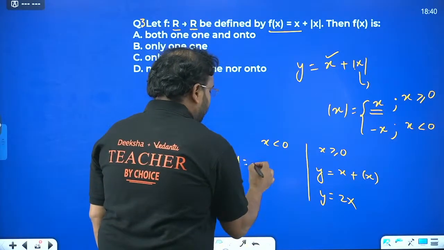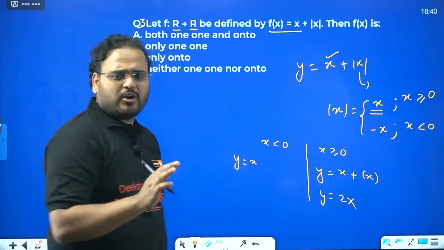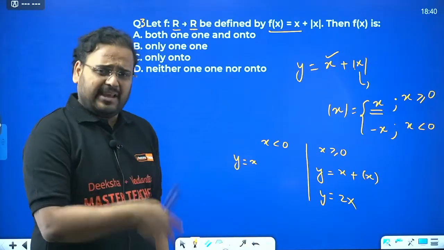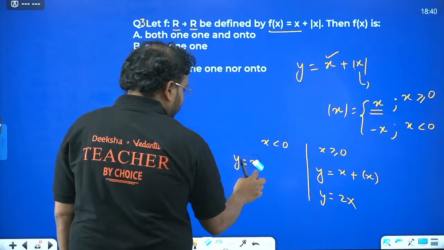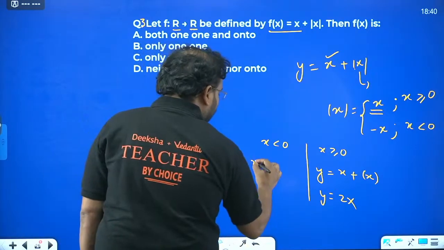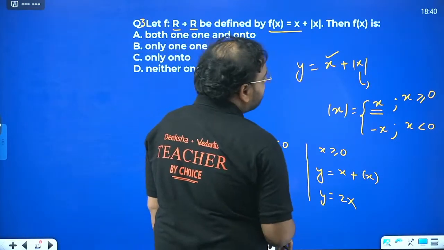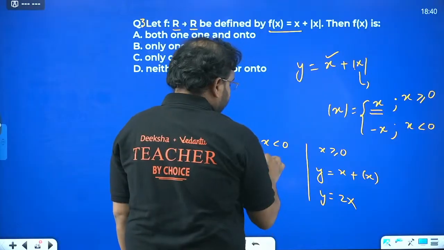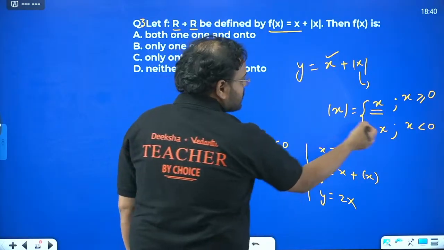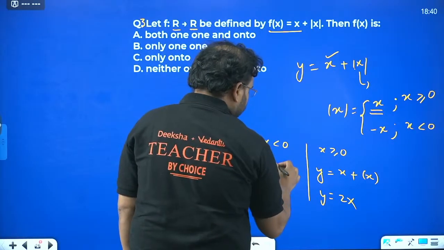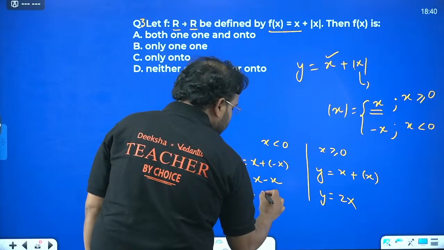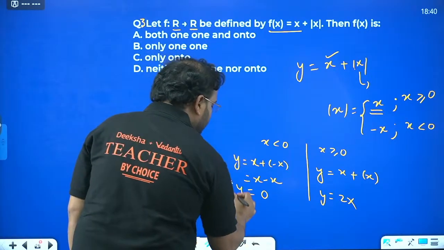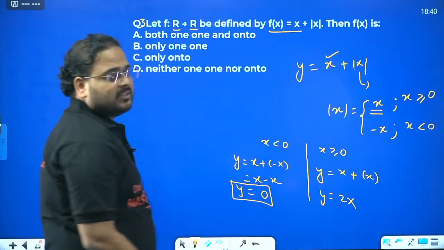And for x less than 0, what happens to the function? Check. So x will remain x only. It will not change sign. If x is negative, it will be negative; positive, it will be positive. So it will be x itself. And what about the other one? Mod of x becomes what, guys? Negative of x. So plus minus x. What is the answer? x minus x, and this value is 0. So y equals 0 is the answer over here.